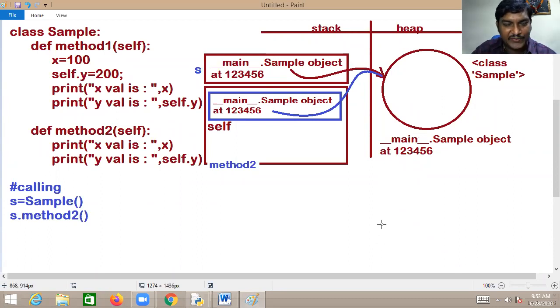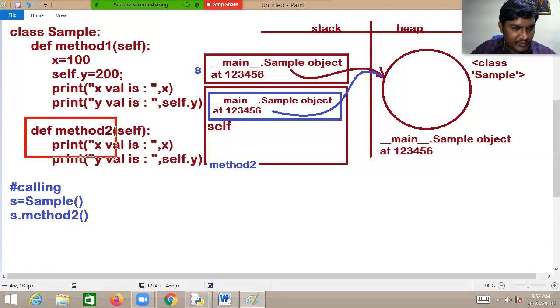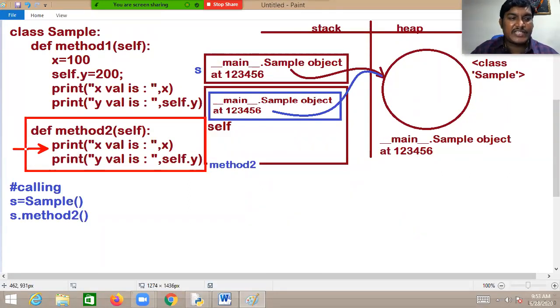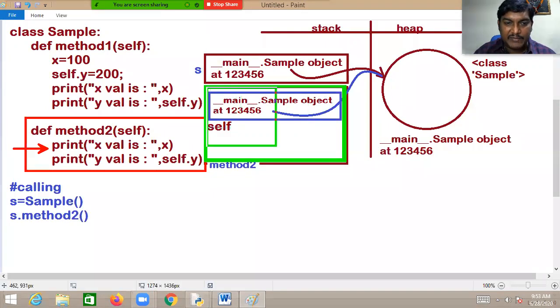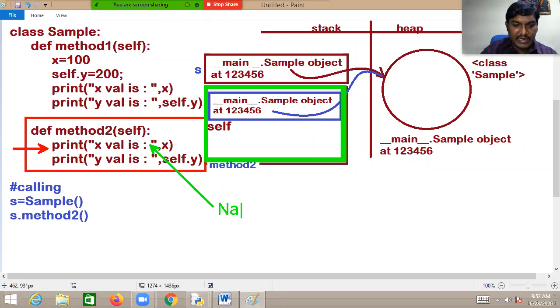Now you focus. In method 2, we are requesting the Python virtual machine, we are requesting the PVM to print the value of X. Then what will the PVM do? The PVM will ensure the existence of the variable X in method 2. Have you declared any variable with the name X in method 2? No. Then immediately, in this case, you will get a NameError.